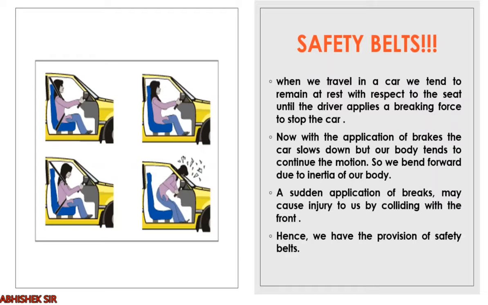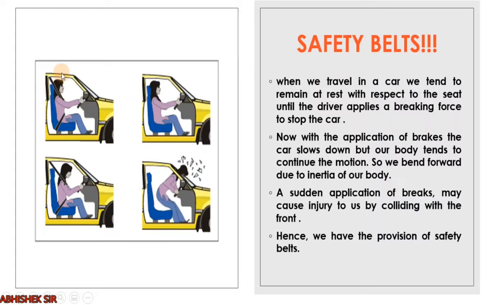Now what happens with the application of brakes? The car will slow down, but our body will tend to continue in the same state of motion due to inertia. Right? See, the car is moving, our body is also moving. If the brake is applied, the car will stop, but the body will continue in motion. So if there is no safety belt and she applies brakes, the car will stop, but she will continue her motion and collide with the front panel, right? And that will cause serious injury.